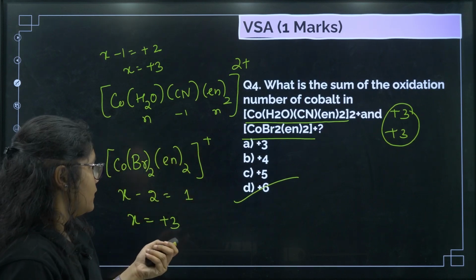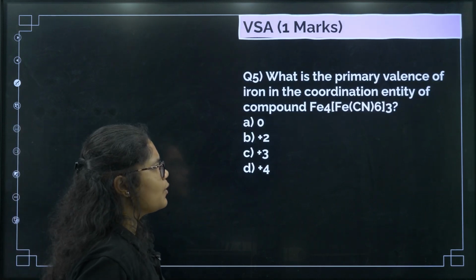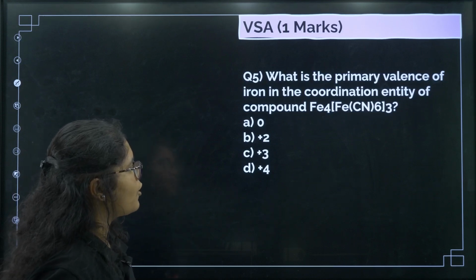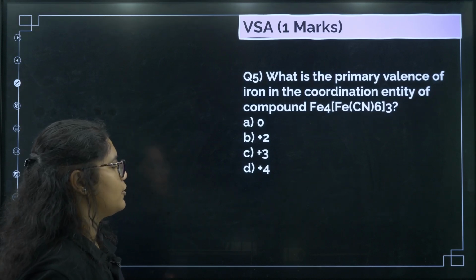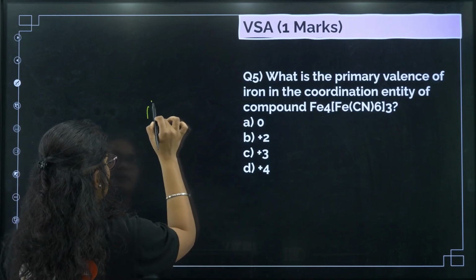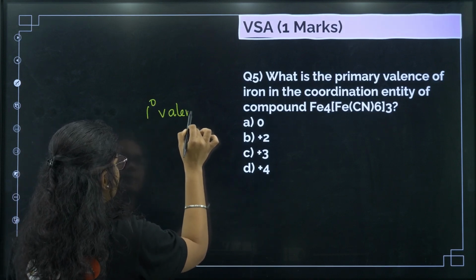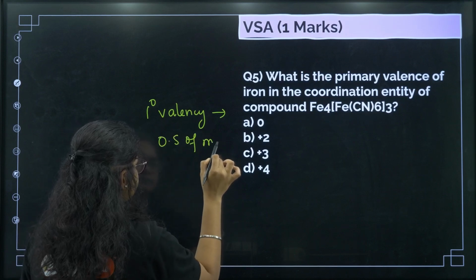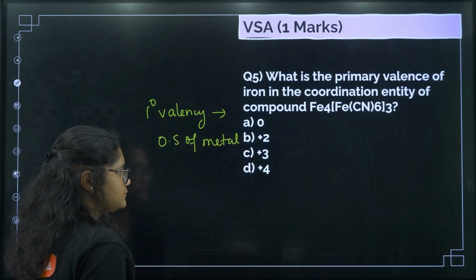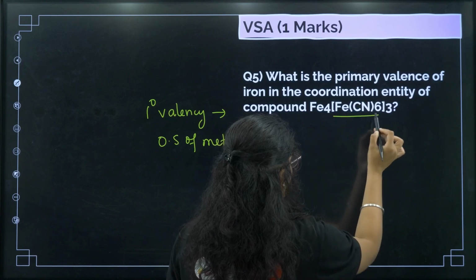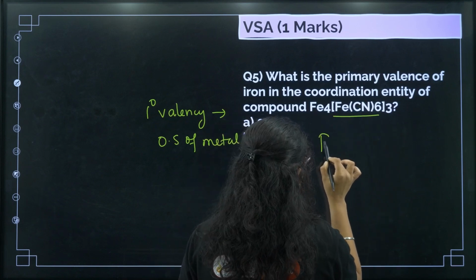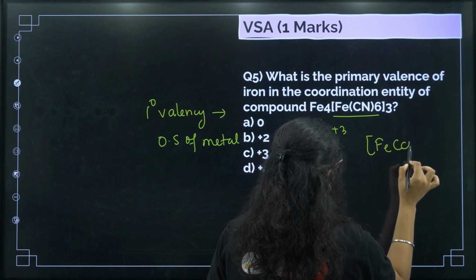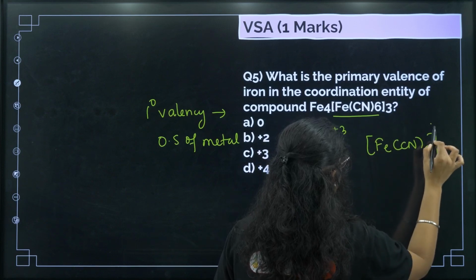Okay. Next question. What is the primary valency of the iron in the coordination entity of the compound? Now primary valency refers to what? Oxidation state of metal, right? So now if you calculate the oxidation, Fe must be plus 3 here and Fe(CN)6 must be 4 minus here.